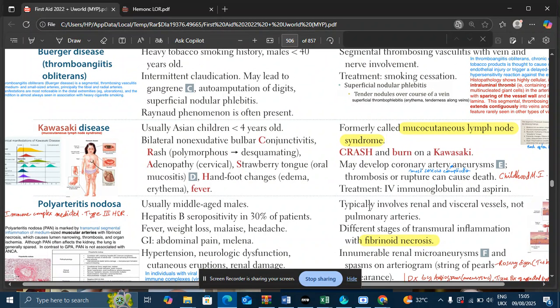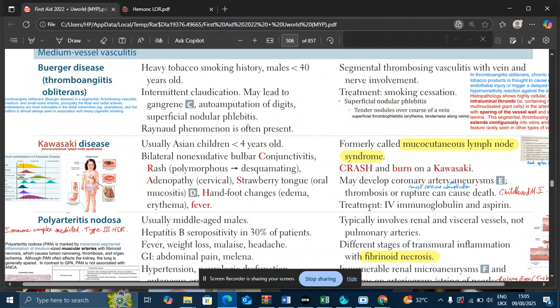So here I'm going to make differentiating points between these three medium vessel vasculitis. Behçet disease is more common in males, and polyarteritis nodosa is also more common in males. They are usually in the younger males, while Kawasaki disease is more common in children below the age of 4 years.